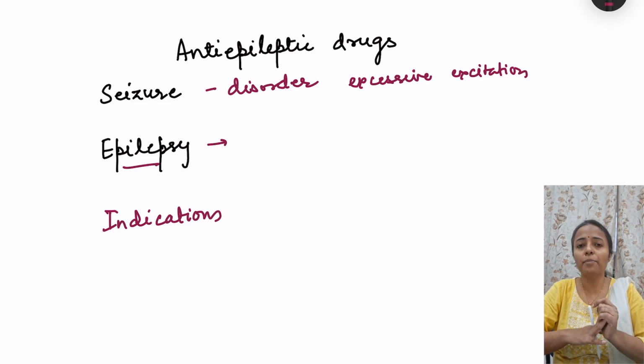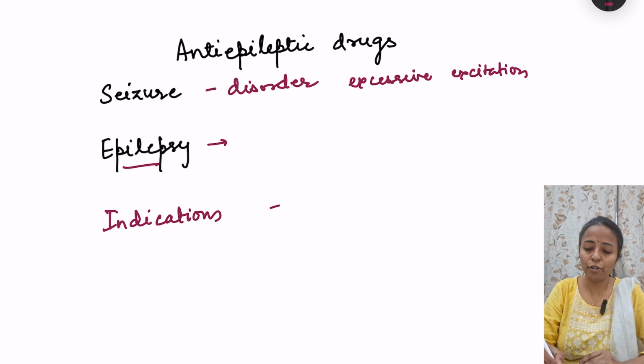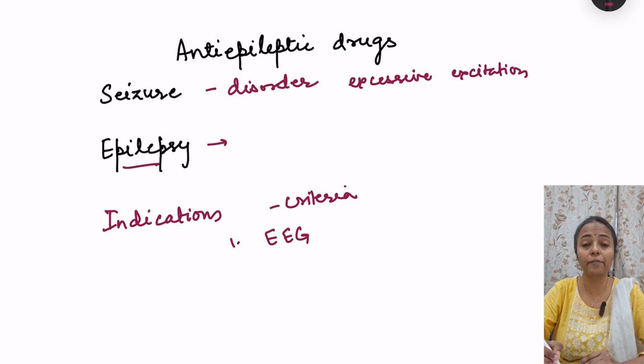So that means if a person had one seizure, should we start anti-epileptic drugs? No, we have to look for the criteria whether the person is suitable for the anti-epileptic drugs or not. So there are certain criteria for that. We should note if EEG is showing epileptiform activity. So if EEG is showing epileptiform activity, that means it is a definite criterion.